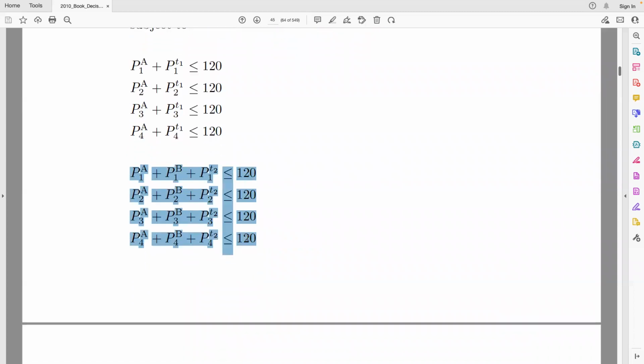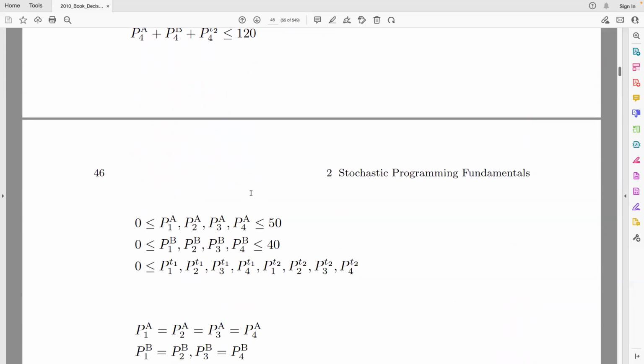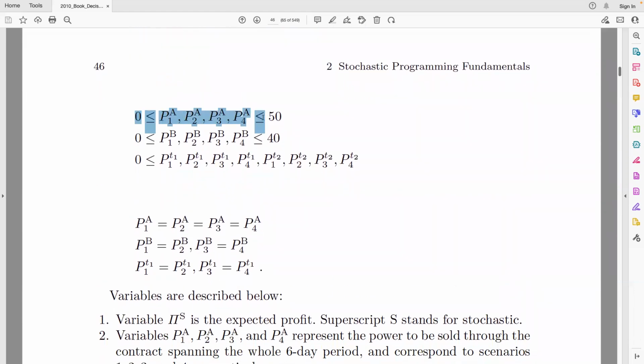Here in the second period, we have energy sold using contract A, but we also have energy sold by contract B, and we have the pool energy sold. Again, this has to be capped by 120 because that's the maximum energy the producer can sell. Then we have the box constraints for the maximum power that you can sell using contract A, the maximum power you can sell using contract B, and the non-negativity constraint for all the other variables.